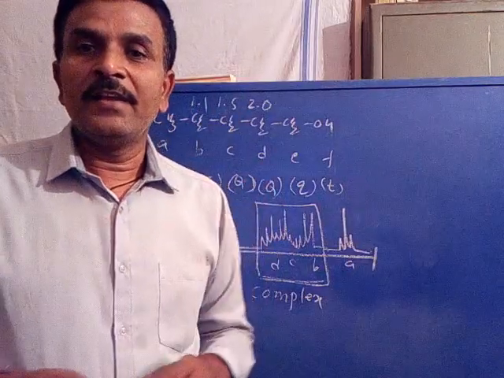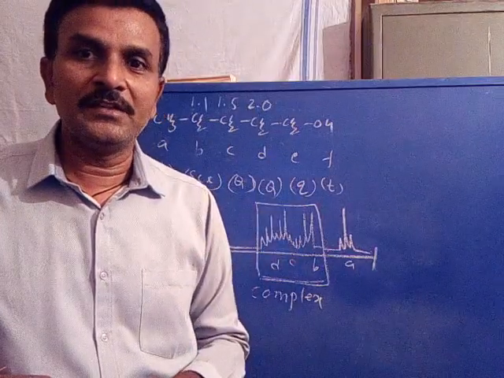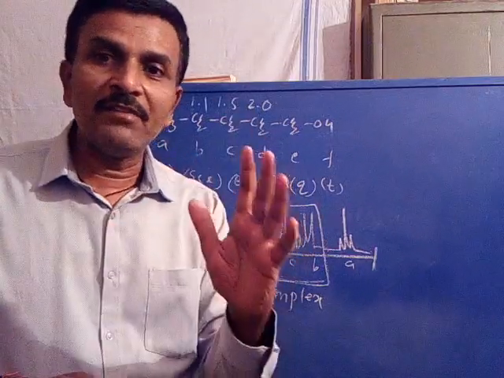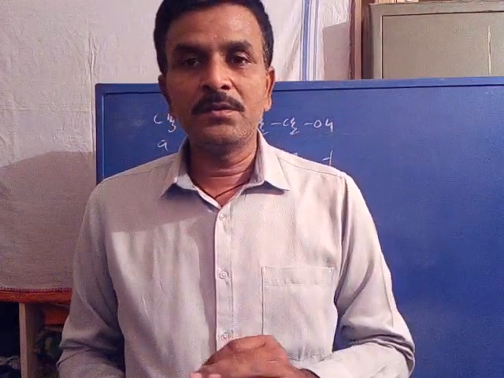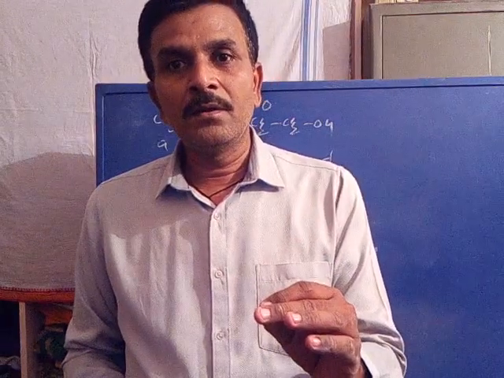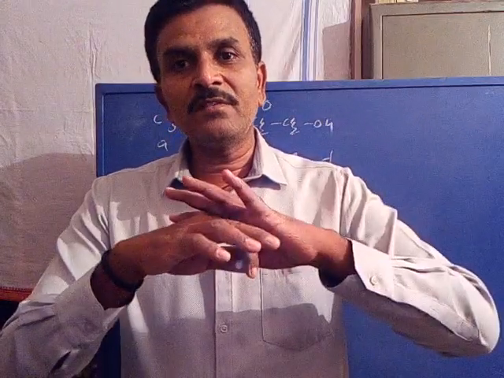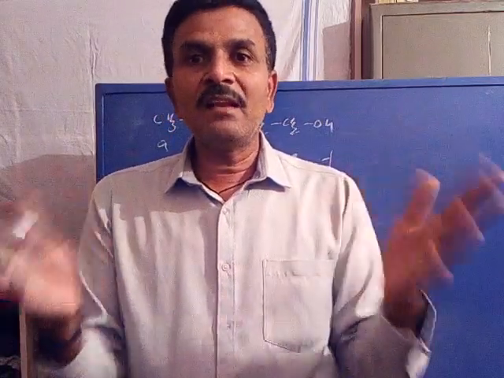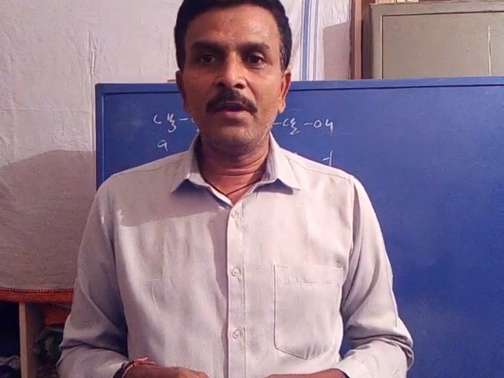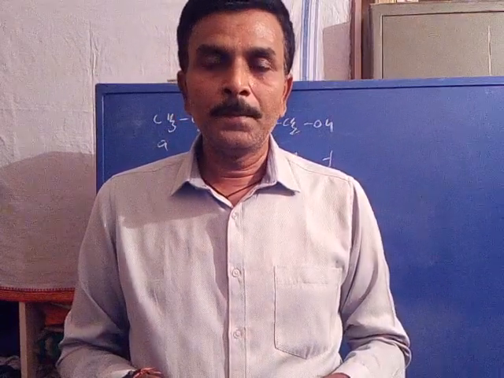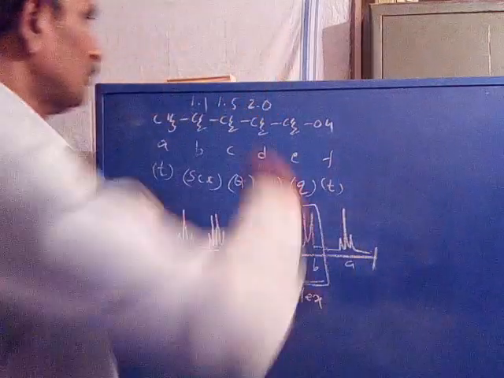The change of magnetic environment by a large difference is achieved using lanthanide shift reagents. So we can change the magnetic environment. Are you followed? Once we change the magnetic environment of coupled protons by a large difference, their absorption frequencies are also shifted by a large difference, so the signals are separated. When the signals are separated, there is no complexity. So how can we change the magnetic environment? It can be changed artificially using lanthanide shift reagents. Let us see how.